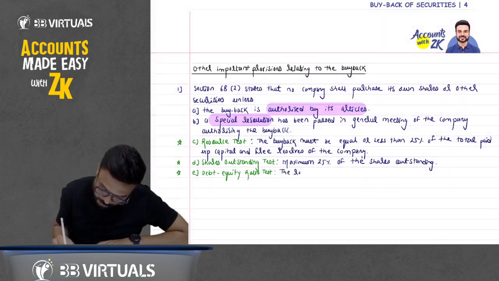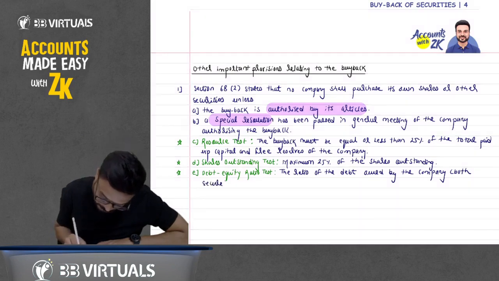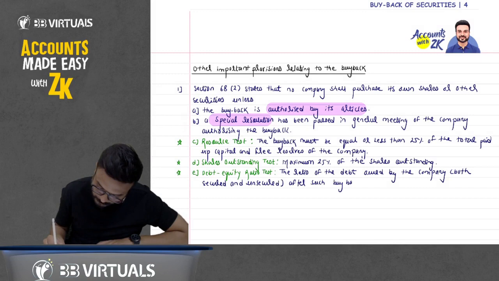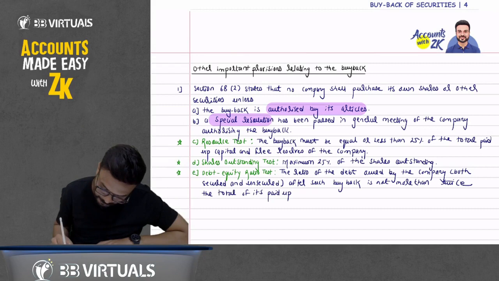The ratio of the debt owed by the company, both secured and unsecured, after such buyback is not more than twice the total of its paid up capital and its free reserve.